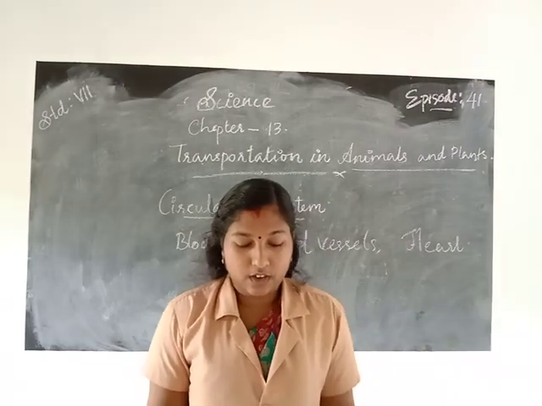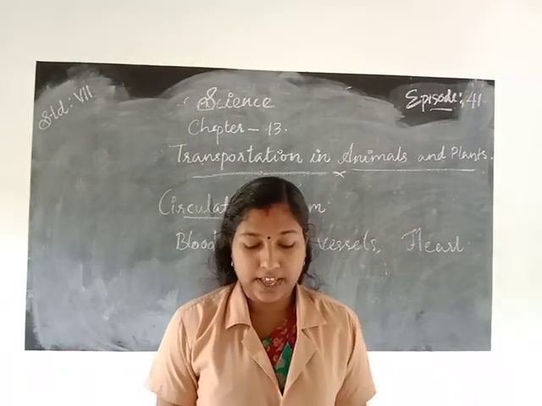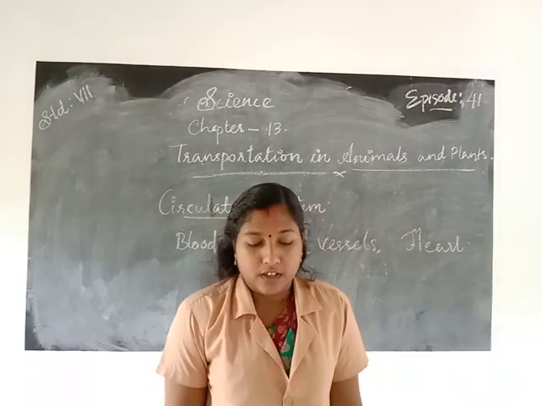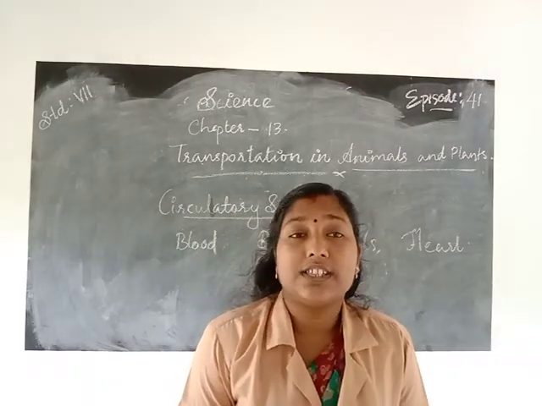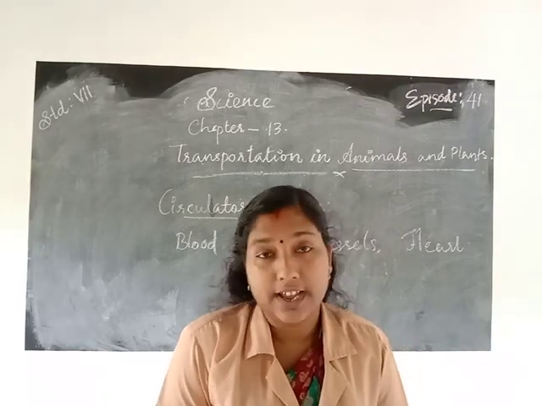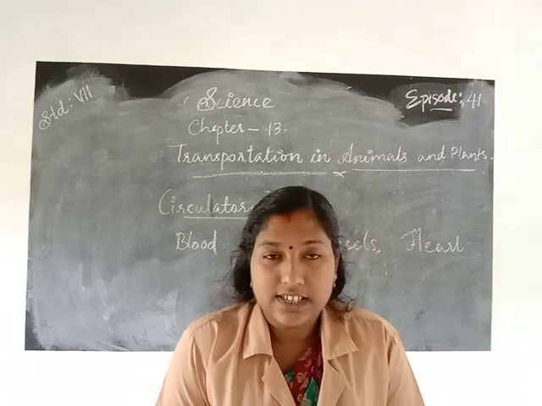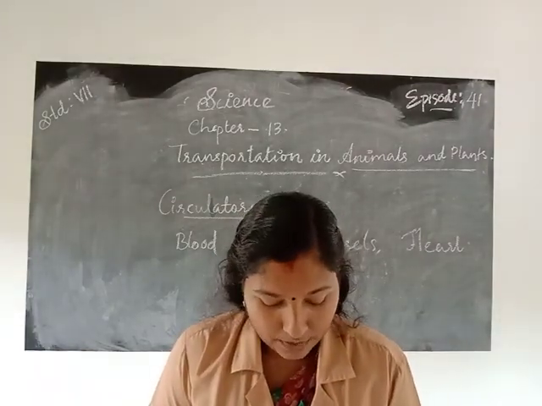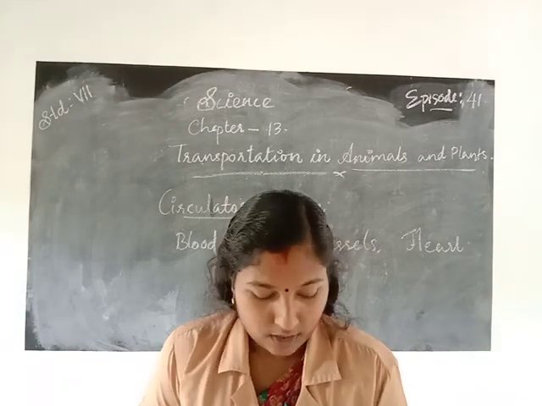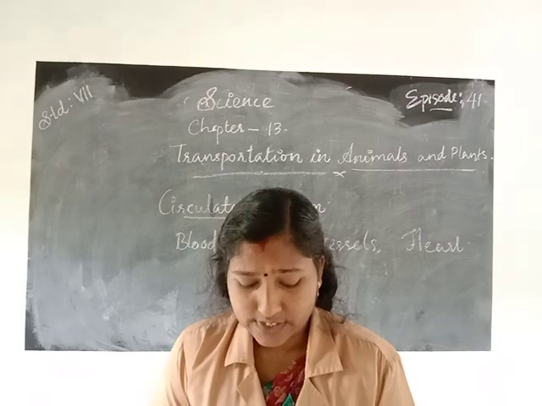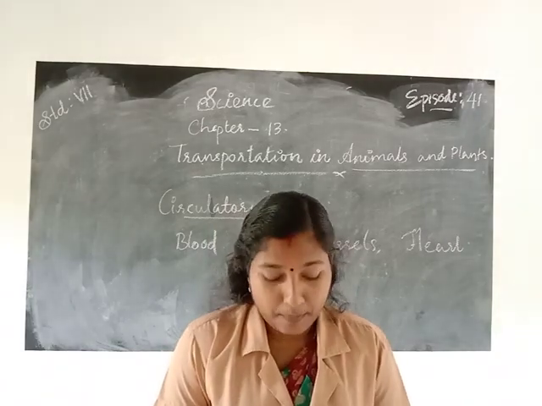The function is to transport substances, and transport of substances takes place in plants and animals. First of all, we already learned about blood.